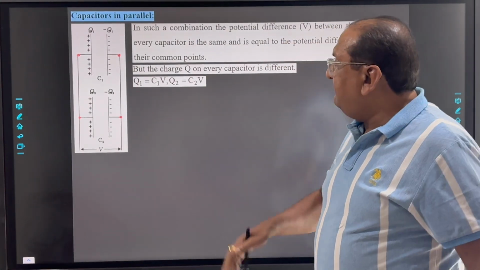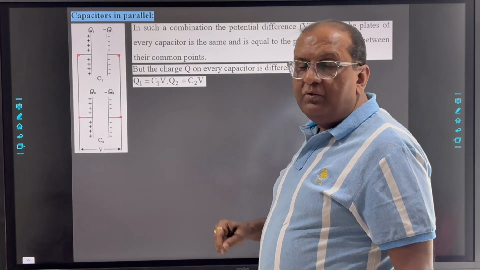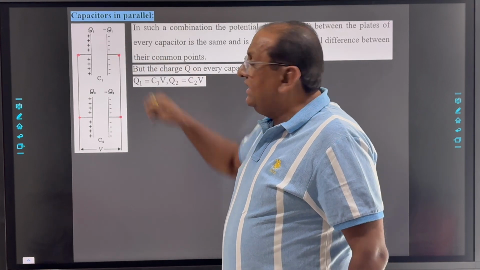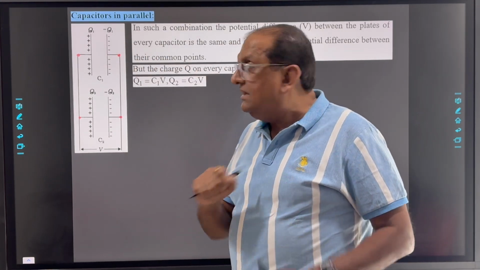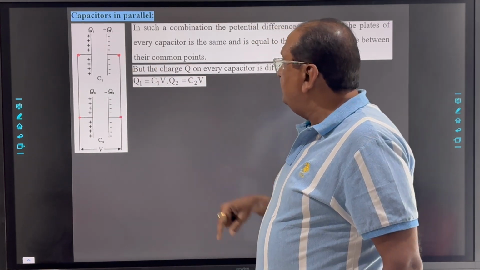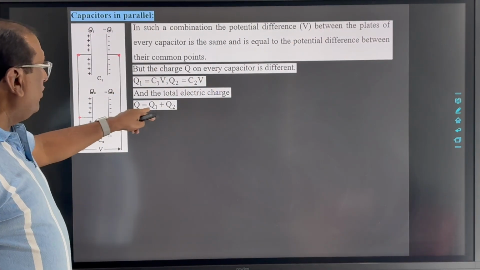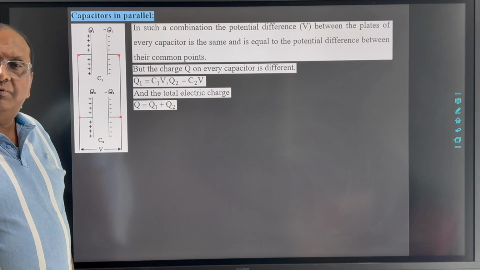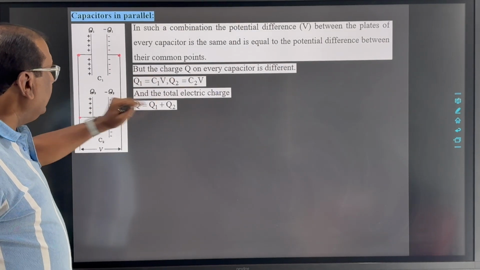So here we can write the net charge Q supplied by the supply or the battery to this entire combination as Q equal to Q1 plus Q2. Now C is Q by V, so Q is CV, so Q1 is C1V and Q2 is C2V. So the total electric charge is Q equal to Q1 plus Q2. Clear?